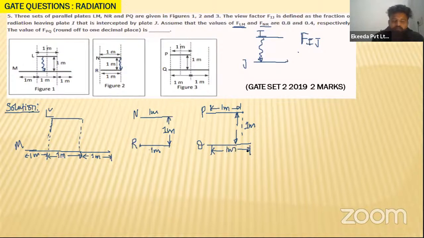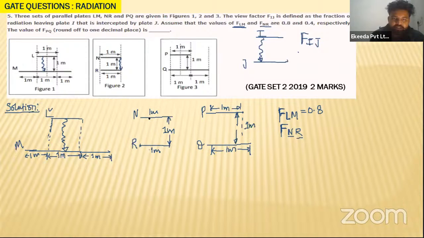So what are they asking? The value of FLM: what is the meaning of FLM? The radiation which is leaving plate L and falling on M is given as 0.8. So the radiation leaving plate L and falling on plate M is 0.8, beta. Now they have also given some value of FNR, the shape factor for NR, which is radiation leaving plate N and falling on surface R.